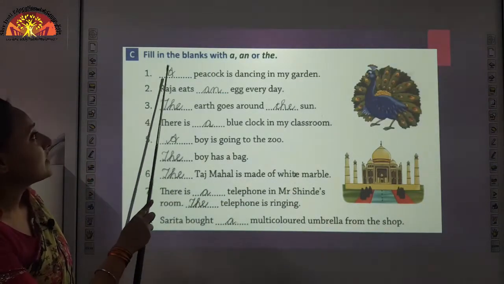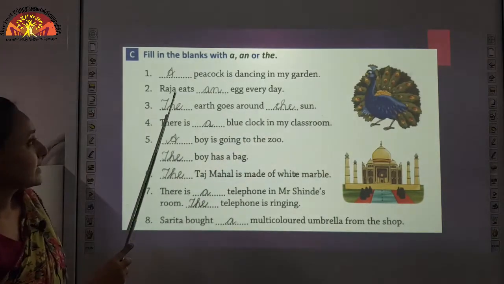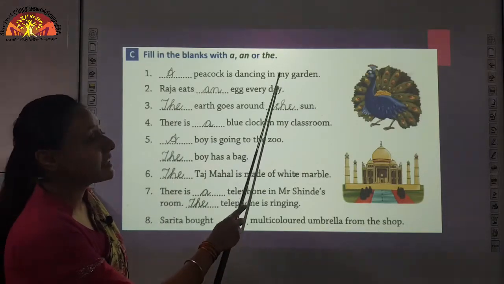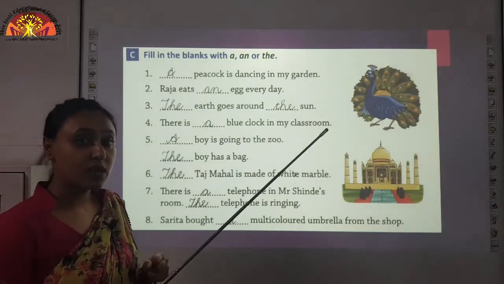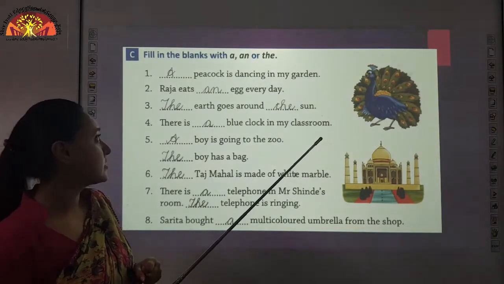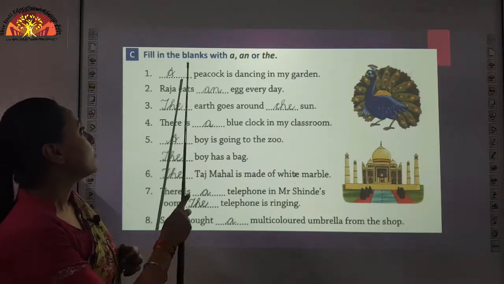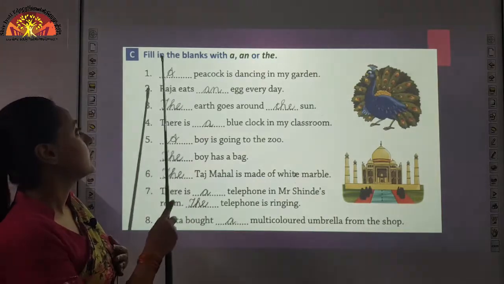Question C, fill in the blanks with a, an or the. Let us see the first. Dash peacock is dancing in my garden. Children, peacock has a consonant sound. P is also a consonant. So, we will use the article a.